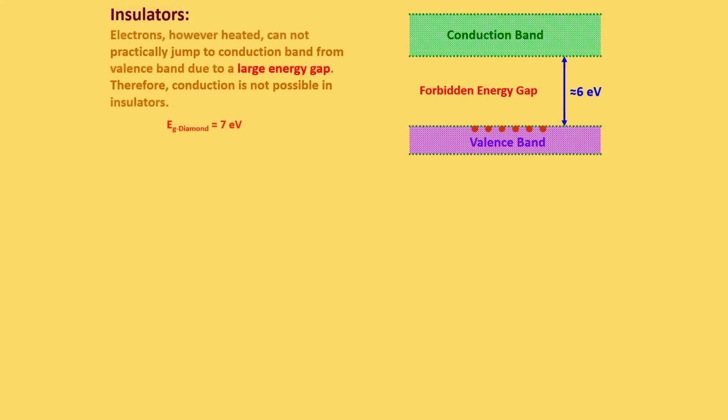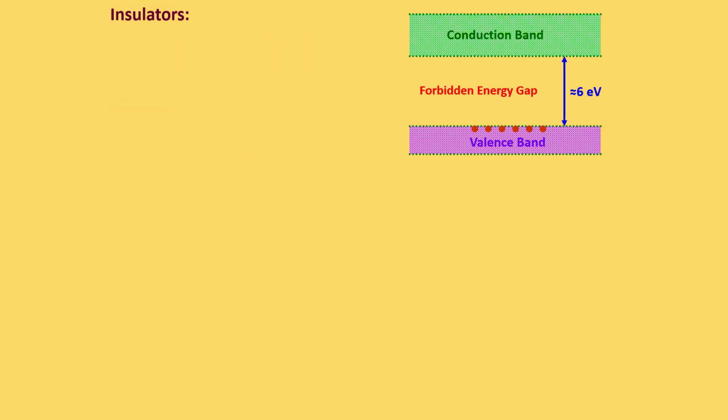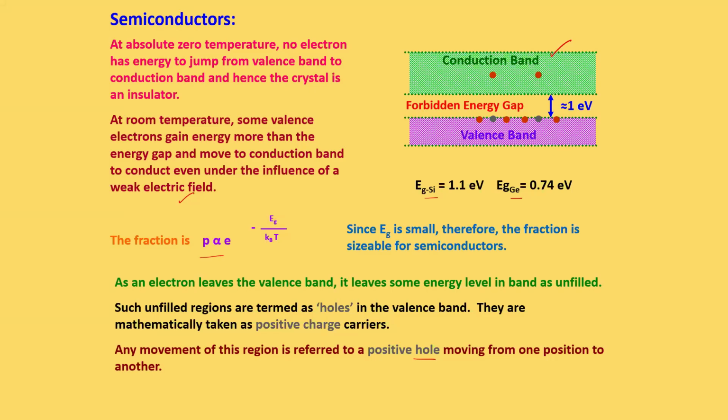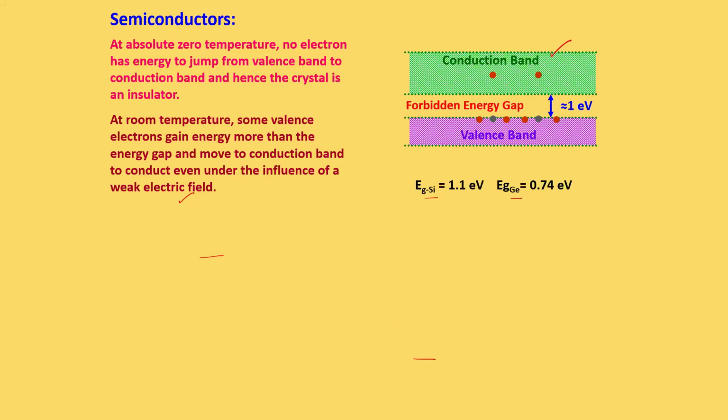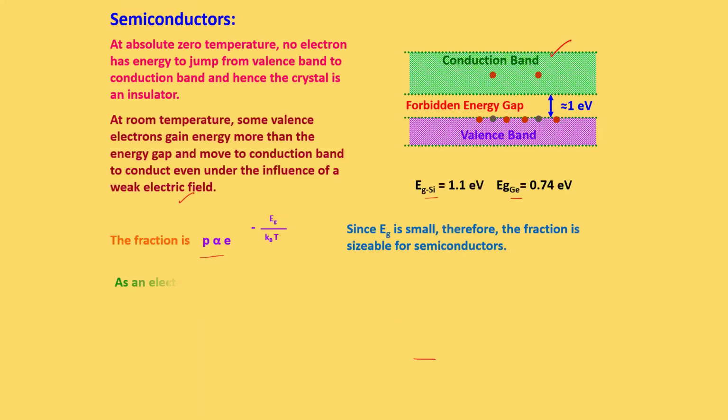Now we are moving to the energy band in the insulator. Here the gap between the valence band and the conduction band, the forbidden gap, will be higher. In the case of a semiconductor, it will be very small. In the case of a conductor, as I showed, the bands overlap. So that is the difference.